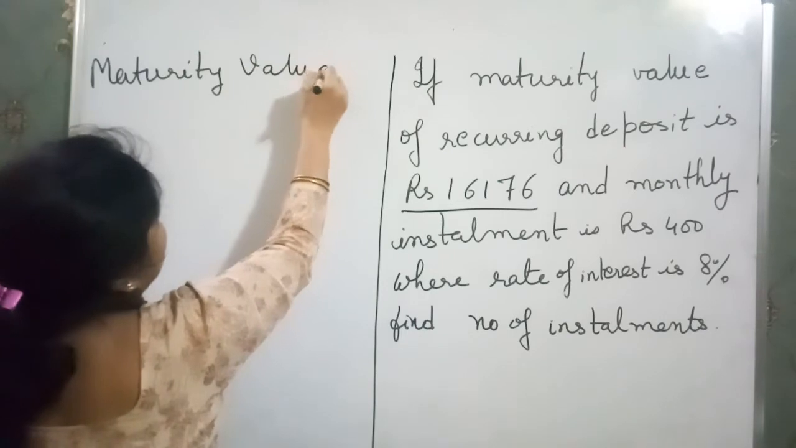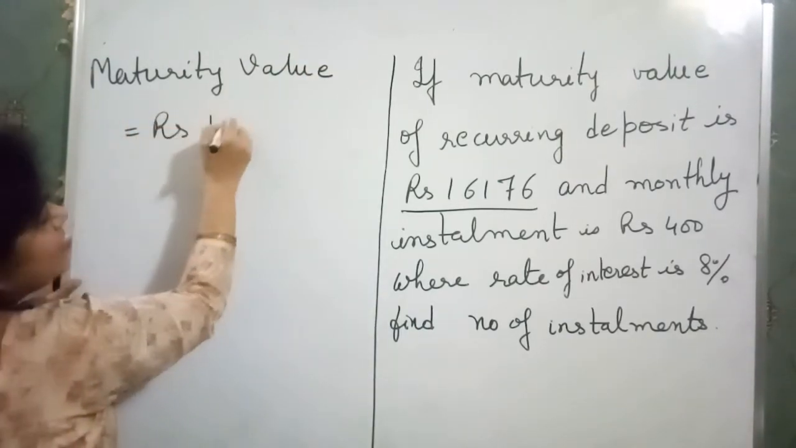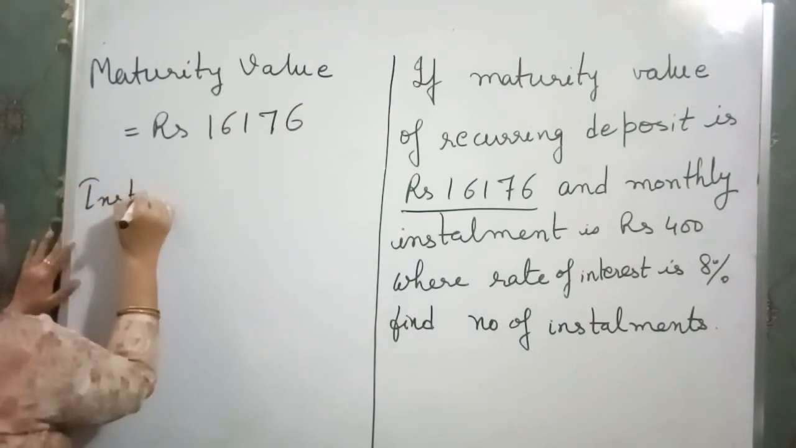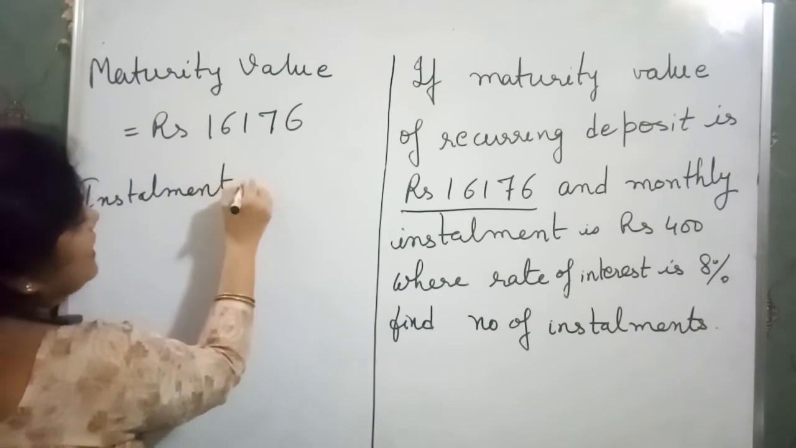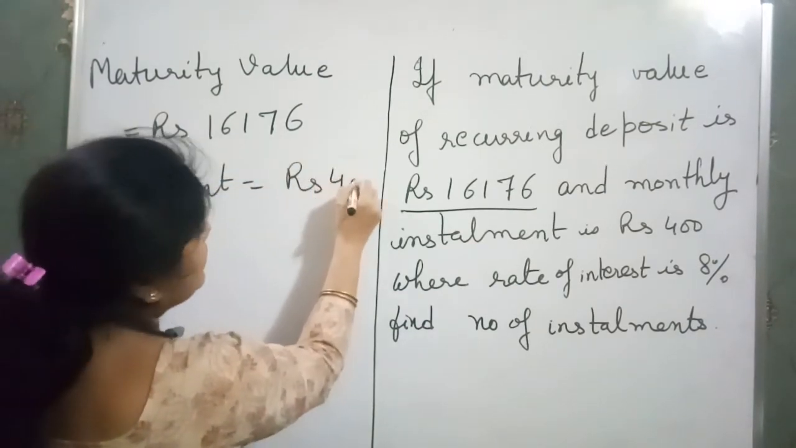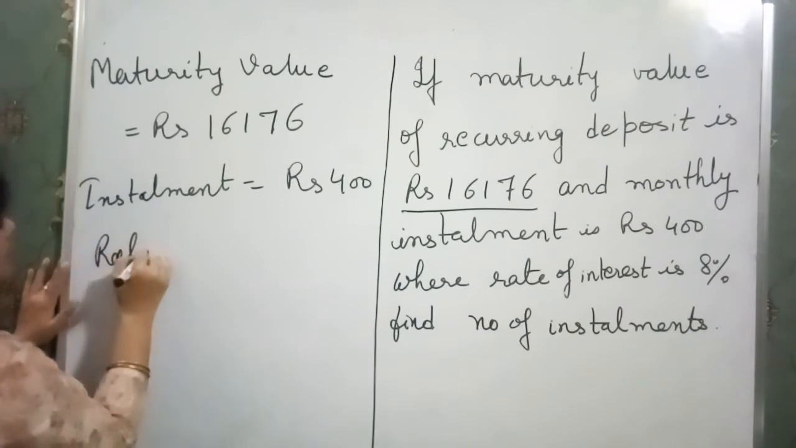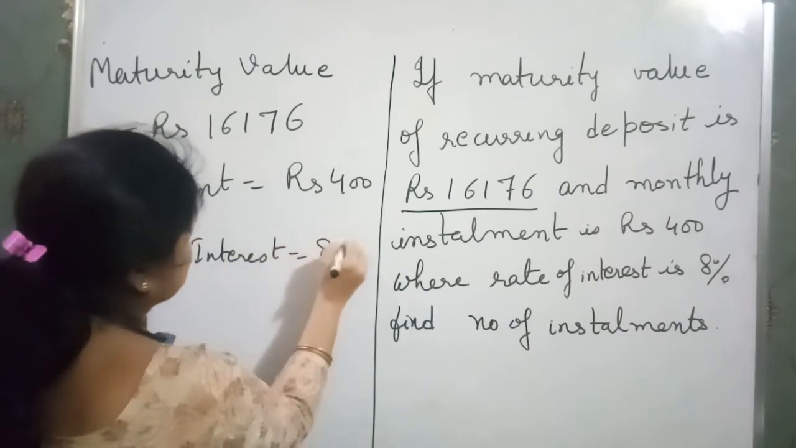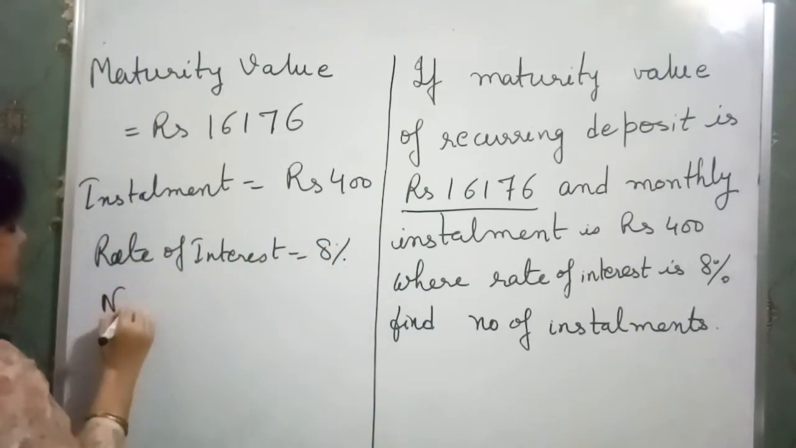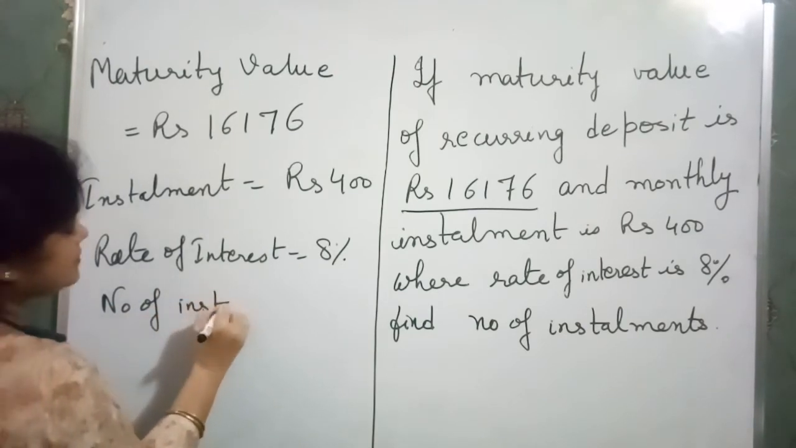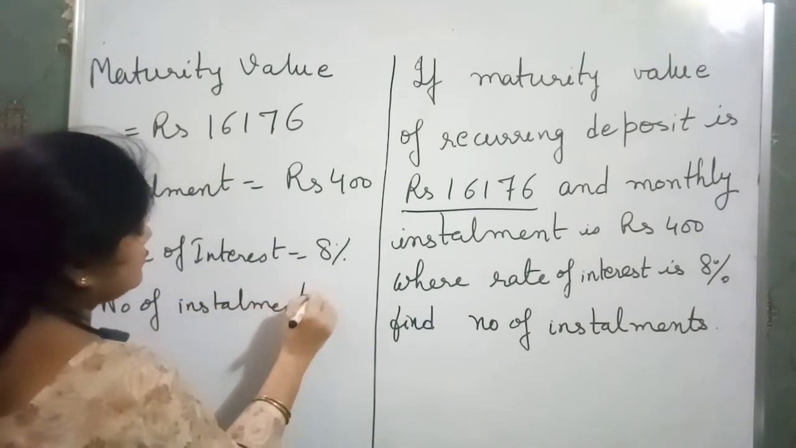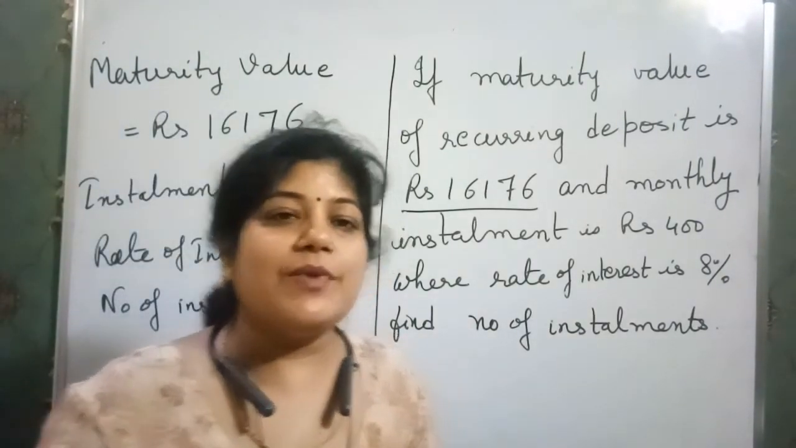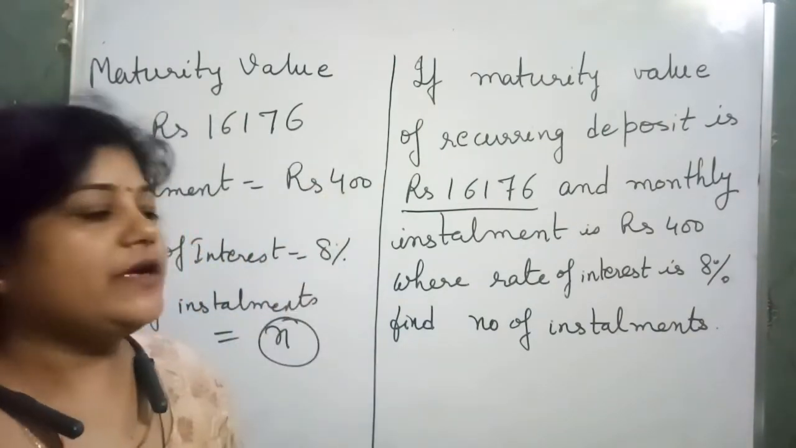which he got from the bank is rupees 16,176, and the monthly installment which he deposits in the bank is rupees 400, and the rate of interest provided by the bank is 8%. Clear? We have to find the number of installments, that is, for how many years, for how many months the man deposited rupees 400 in the bank.